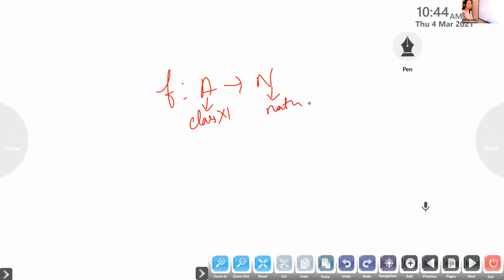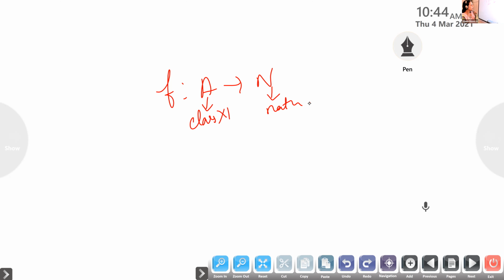Will it be 1-1 and onto? Is it a bijection? Is it 1-1? Yes. Why? Roll numbers will be different. No two children will have the same roll number. Each one of them will have a different roll number.